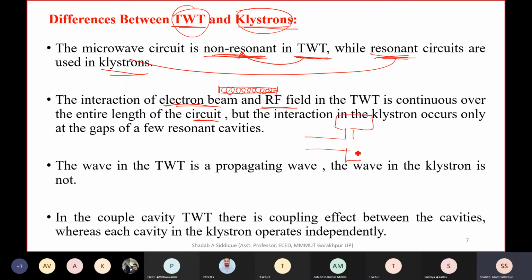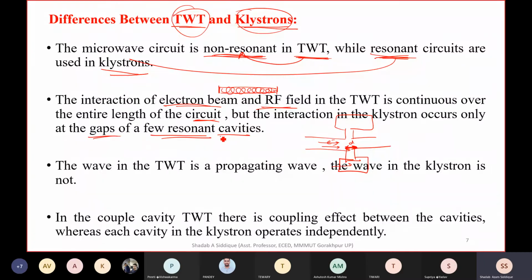Okay, so at the cavity gap, we have interaction between the RF field and the RF field which we are providing from this side. So this is the D distance gap of the klystron amplifier, a single cavity. If we have two cavities, then at the cavity only there is interaction between the electron coming out from the cathode and the RF coming from this cavity. So the interaction between RF and the electron will be at this distance only. But the interaction in the klystron occurs only at the gap of the resonant cavity,